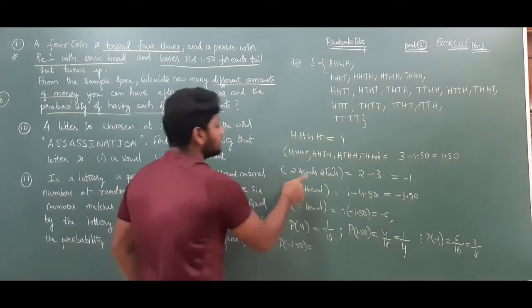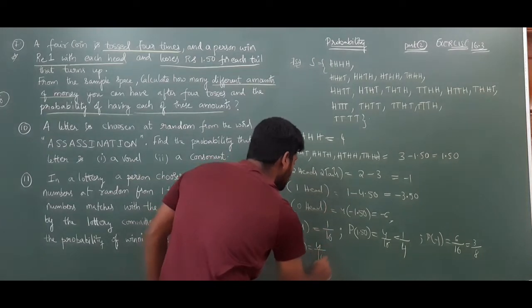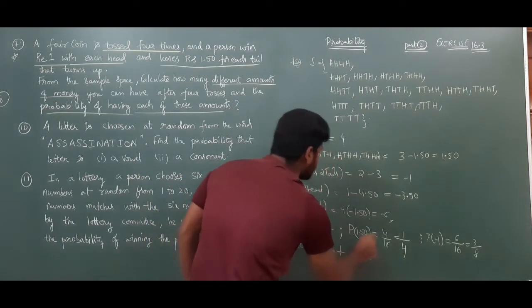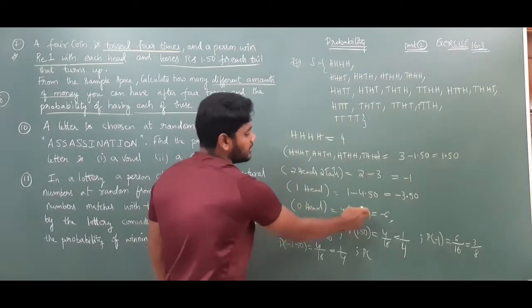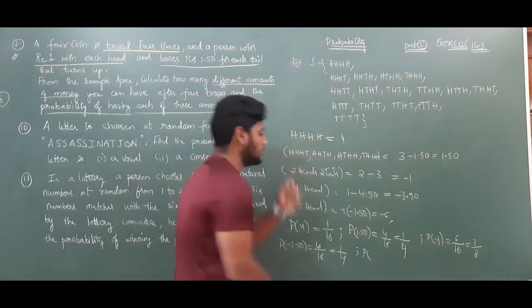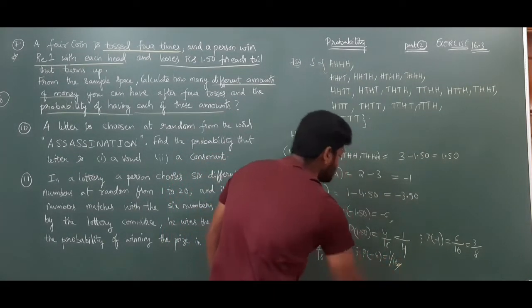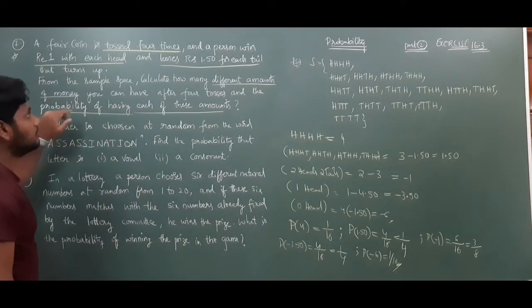How many events are there? 1 head cases is 4. So 4 by 16, which is equal to 1 by 4. Next, the probability of getting minus 6. How many events? Only 1 event. So minus 6 is 1 by 16. Right? This is the probability of these events.